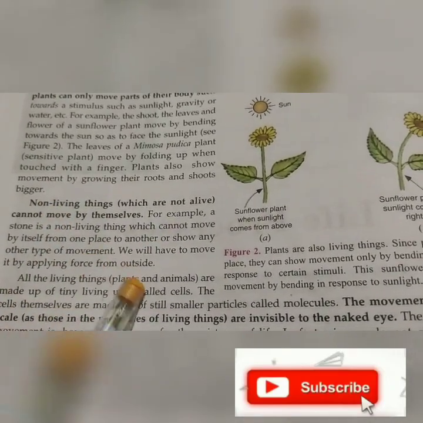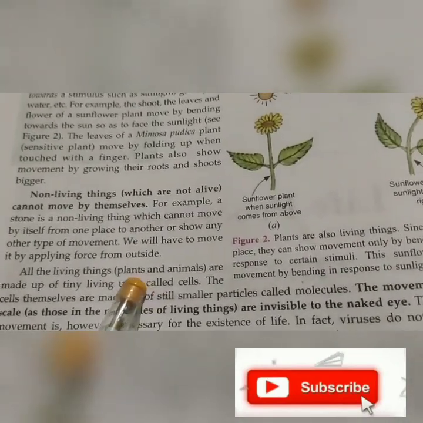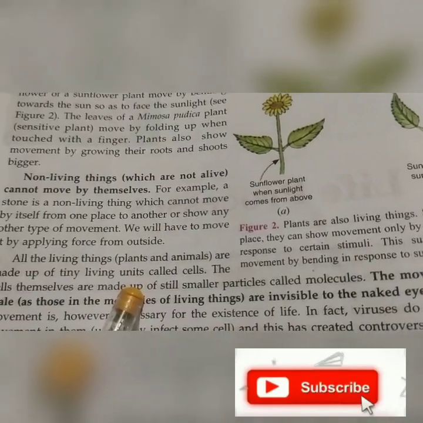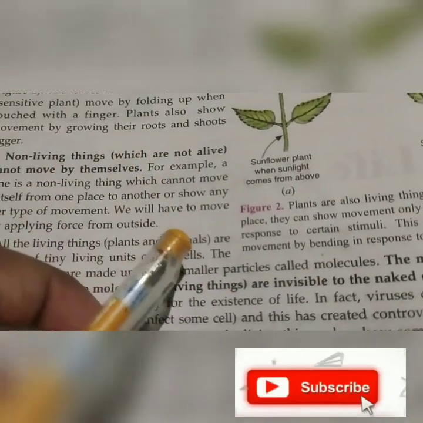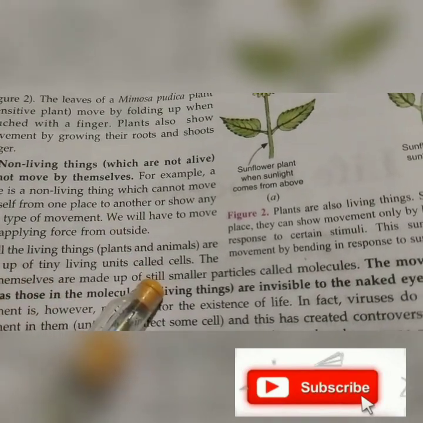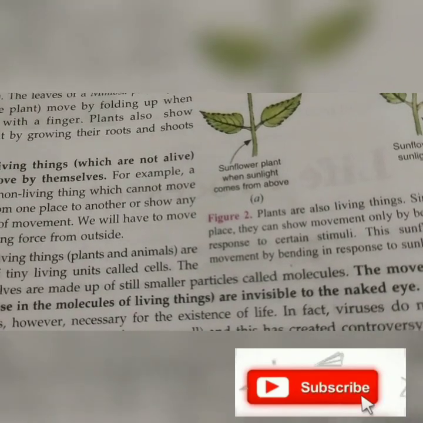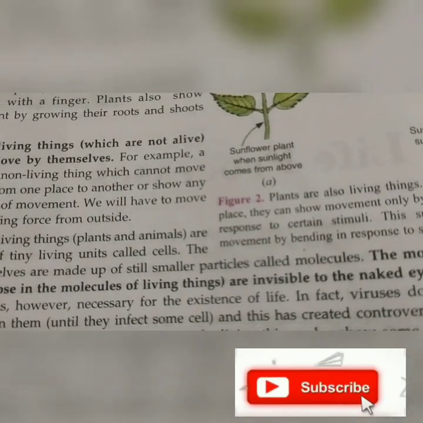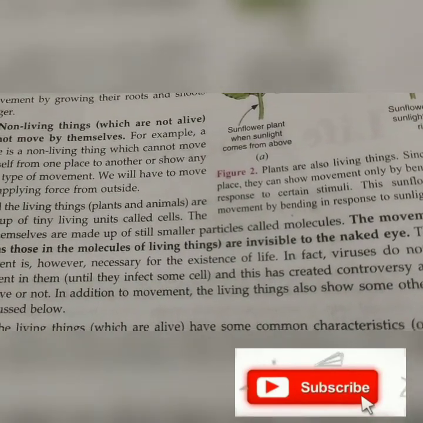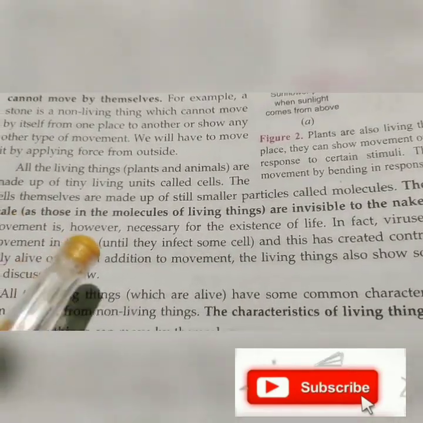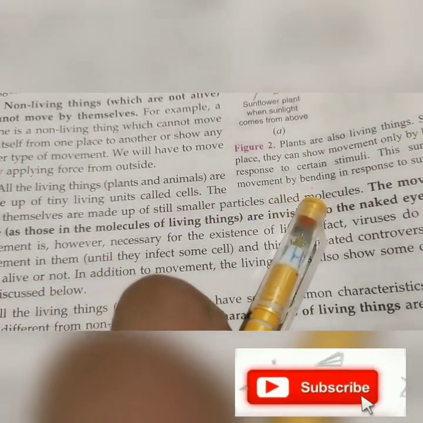तो बात यहाँ हो रही थी टिनी सेल्स, मीन्स वी वर टॉकिंग अबाउट व्हाट इज सेल. सो सेल इज द स्ट्रक्चरल यूनिट ऑफ लाइफ which is very important for our body, because if we didn't have cells, our body formation would not have been possible. Without cells, our body will not form. Cells themselves are made up of still smaller particles called molecules.